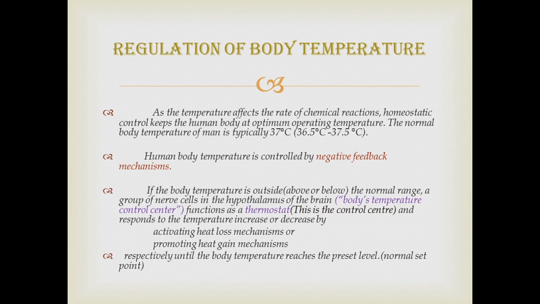If the body temperature is outside, that means above or below the normal range, a group of nerve cells in the hypothalamus of the brain, that means the body's temperature control center, functions as a thermostat. So we can clearly see that this is the control center and responds to the temperature increase or decrease by doing two things: either by activating heat loss mechanisms or by promoting heat gain mechanisms. Heat loss mechanisms are activated when temperature is increased than usual. Heat gain mechanisms are implemented when temperature is reduced than usual, until the body temperature reaches the preset level. So that is the outline for the body temperature regulation.